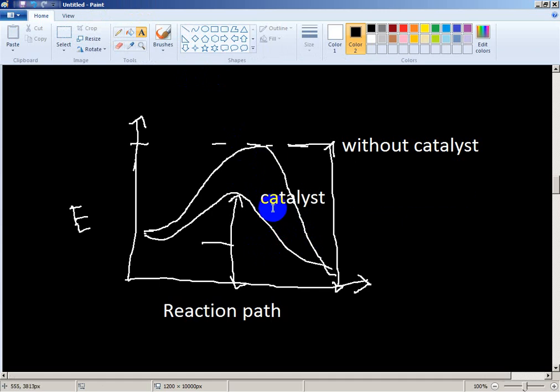With less energy, the reaction becomes faster. So a catalyst increases the rate of reaction by lowering the activation energy. In a little less energy, the reaction occurs with a catalyst. Without a catalyst, the reaction needs more energy. So we have understood that a catalyst increases the rate of reaction using an alternative path.